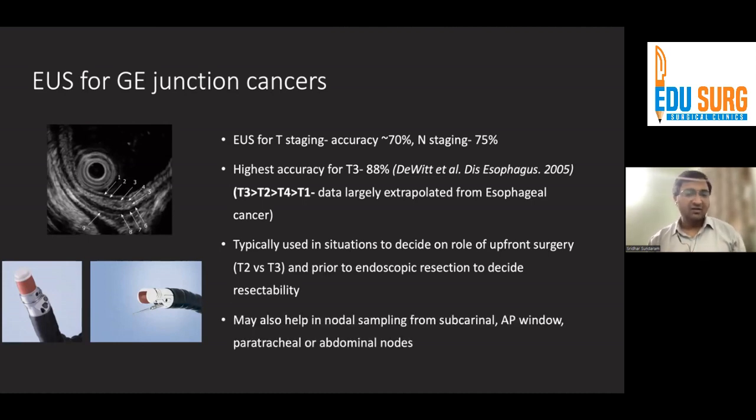And again, in situations where the patient may be upfront operable, you might find a single node, let's say in the subcarinal region or an AP window region, or a paratracheal or an abdominal node. You might want it sampled to detect if there is a nodal metastasis, and to decide if the patient actually requires any neoadjuvant therapy prior to surgery.